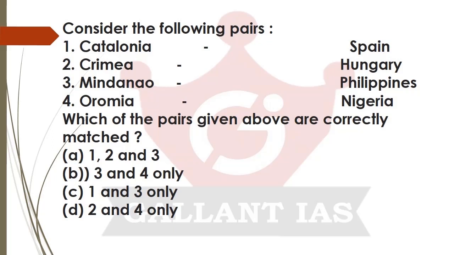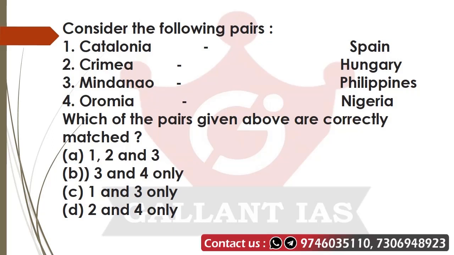Okay, friends, now let's check the next question. Please check the question. Consider the following pairs: Catalonia, Spain; Crimea, Hungary; Mindanao, Philippines; Oromia, Nigeria. So these are four regions and four countries given, and we need to find which is correctly matched. This is a very important question, and this is one of the indirect questions that we are going to discuss today.